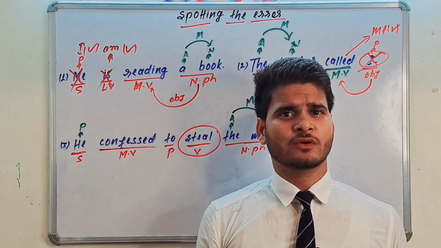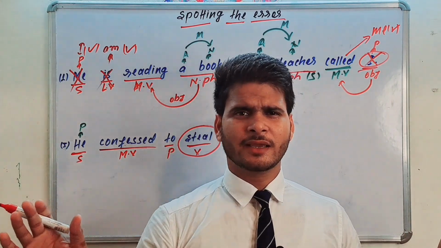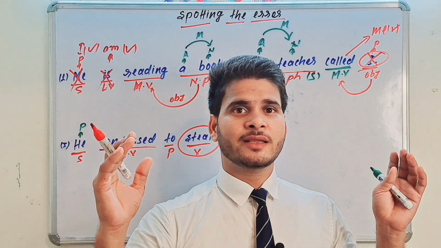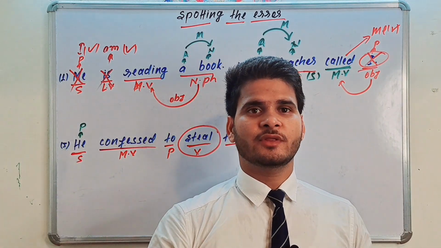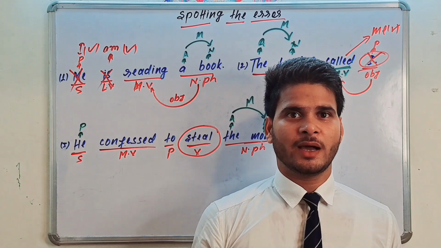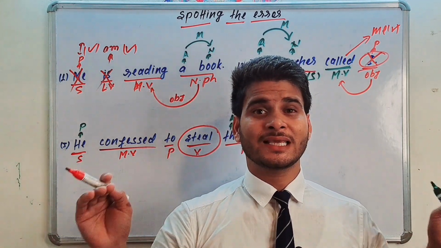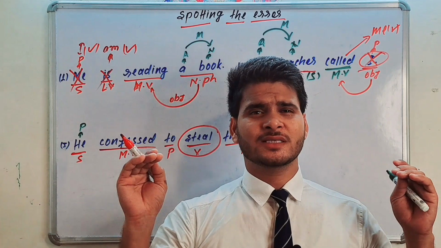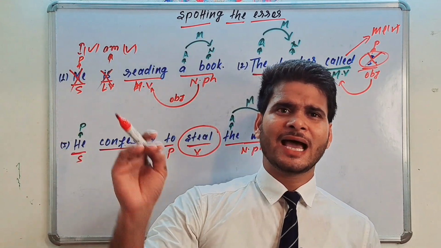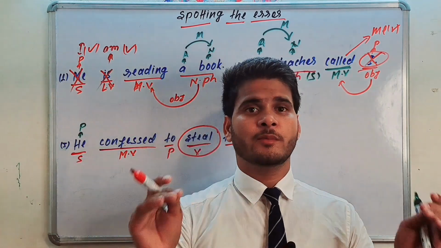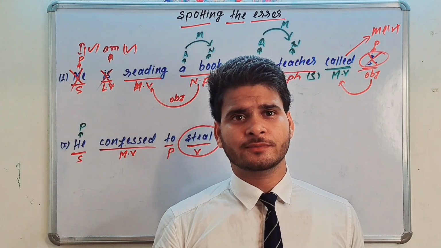This is the golden rule of English grammar. Listen carefully. If the preposition is followed by verbs, then the verb should be only in gerund form. That means ing form. In that gerund form, the verb works as a noun.